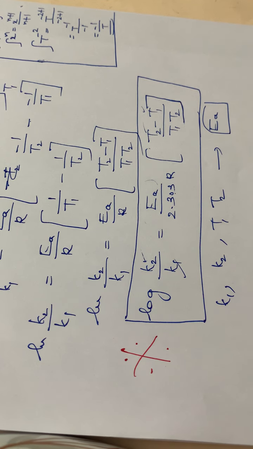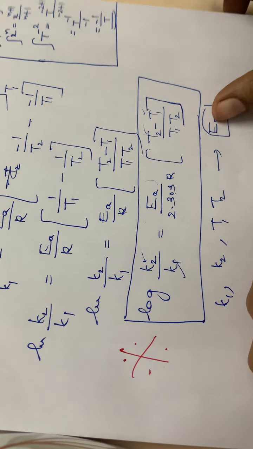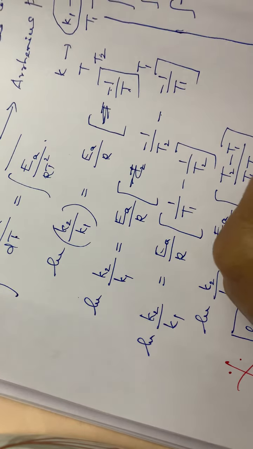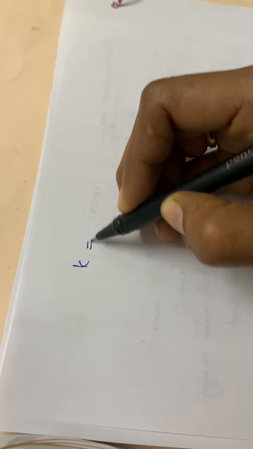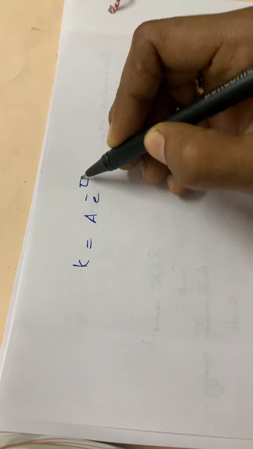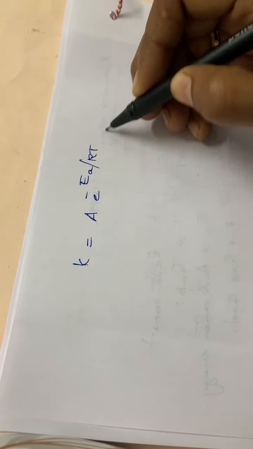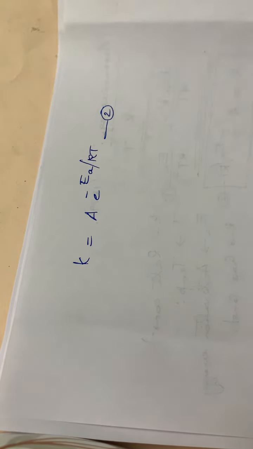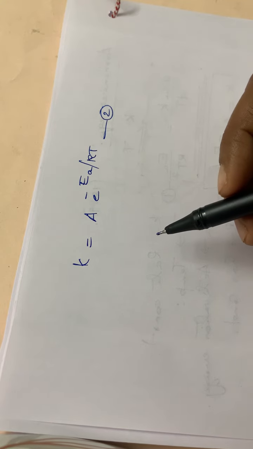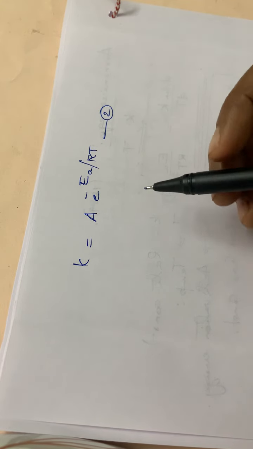Hope you are clear up to this. Then we can move on to the graph. Then again write the equation K is equal to A into E raised to minus EA by RT. This is equation number 2, that is what we have given. K is equal to A into E raised to minus EA by RT.